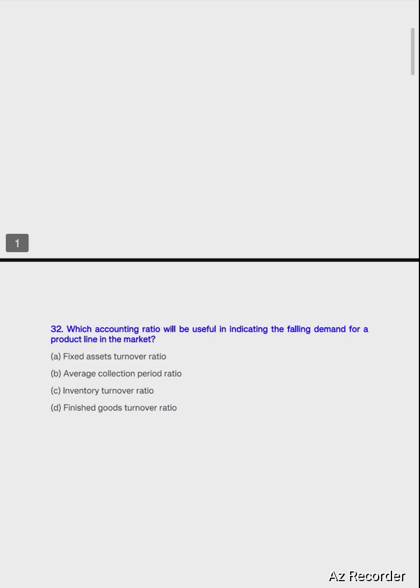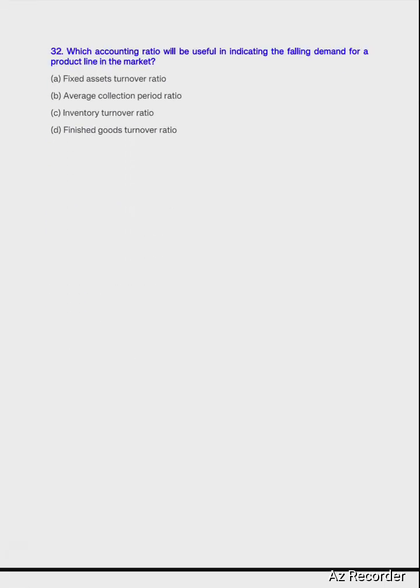Question number 32. Which of the accounting ratios will be useful in indicating the falling demand for a product line in the market? The options are fixed asset turnover ratio, average collection period, inventory turnover, and finished goods turnover ratio. So the answer will be option D. Turnover ratio is more of an efficiency ratio, so it should be higher. A higher ratio denotes that there is a rising demand for your stock. That's why the average pile up of that particular stock is very less.